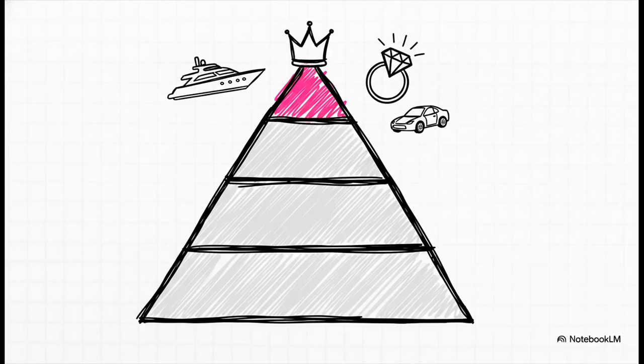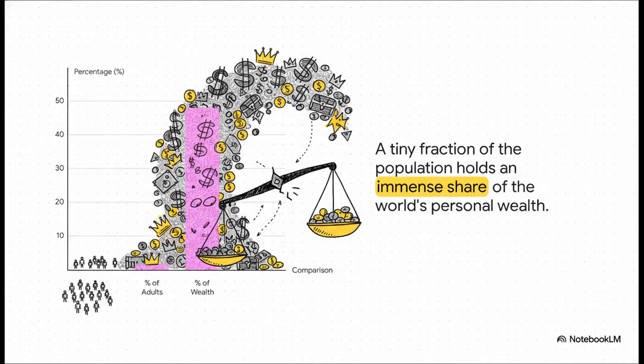And that, of course, brings us to the very, very top of the pyramid, the high wealth group. We're talking about the world's millionaires and beyond. Anyone with over $1 million in assets. The numbers here are just staggering. We are talking about such a tiny group, just 1.6% of all adults. That's about 60 million people. And yet, this tiny fraction of humanity holds almost half of all personal wealth on the entire planet. The whole pyramid has completely flipped.